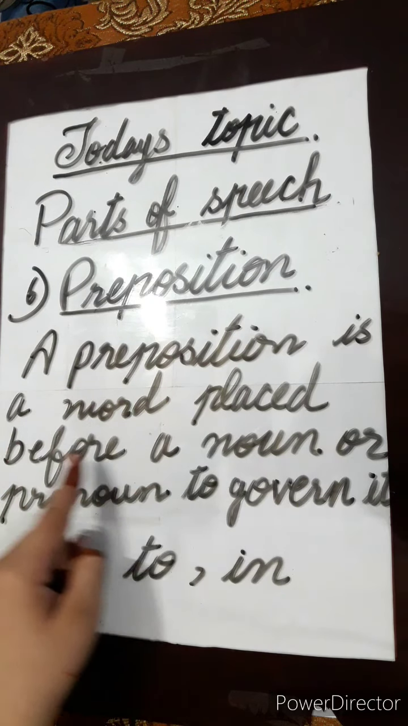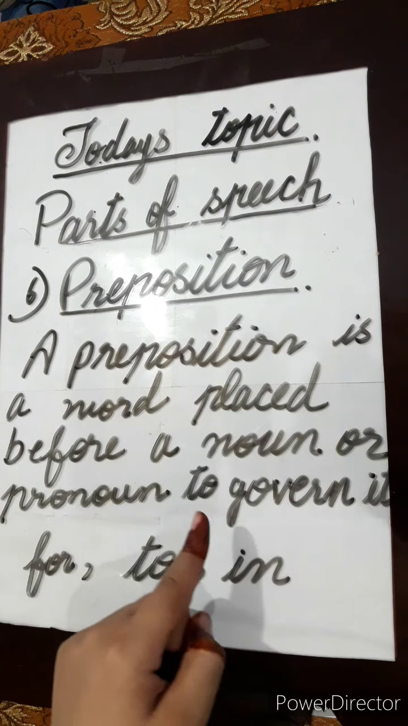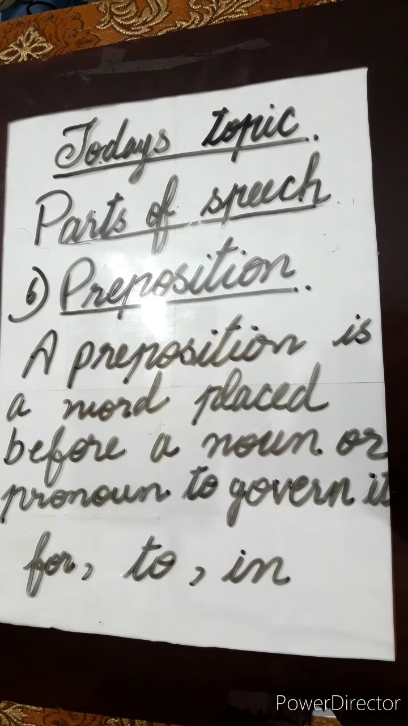The next is preposition. A preposition is a word placed before a noun or pronoun to govern it. For, to, in. For example, bachcho, in Urdu you use ka, ke, ki as helping words to join the words. So in English we use for, to, in.